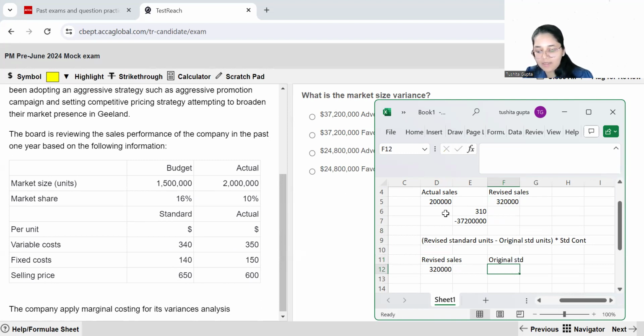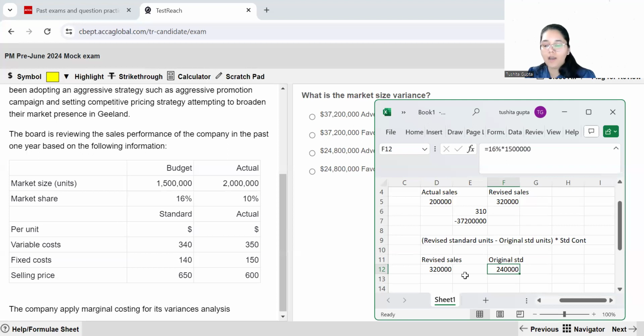My original standard is supposed to be 16% of 2 million over here. 16% of 1.5, my apologies. So this is my original standard according to what I had budgeted earlier. This is what I should have done, and this is what the revised sales should have been.